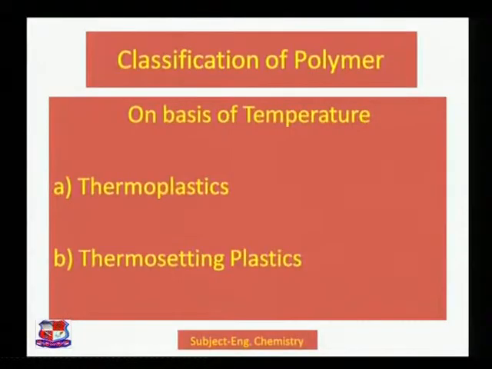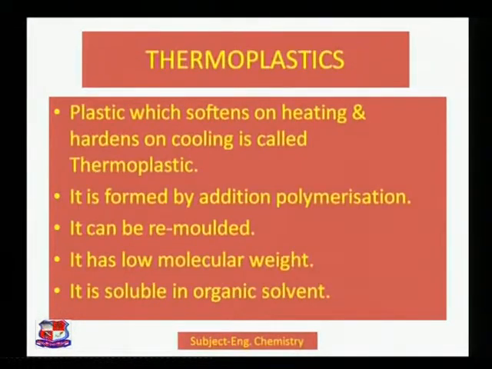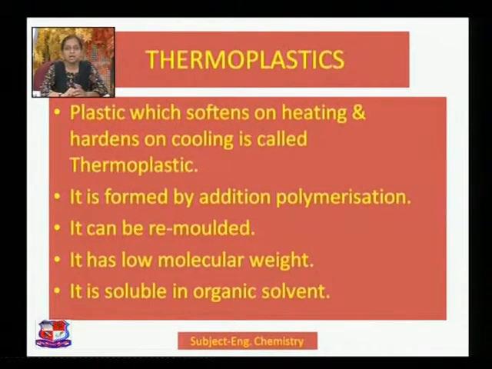Now see here, what is thermoplastic and what is thermosetting plastic? The next question that is coming. Let us see ahead. Thermoplastics are basically the plastic which softens on heating and hardens on cooling. So whenever you heat it, it becomes soft, and when it cools, it becomes hardened. As this plastic becomes soft on heating, we can use it again. We can remold it again. So that is the next point.